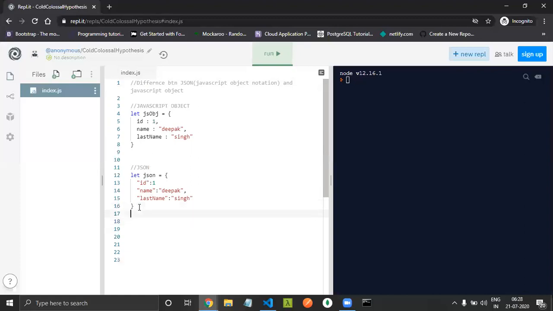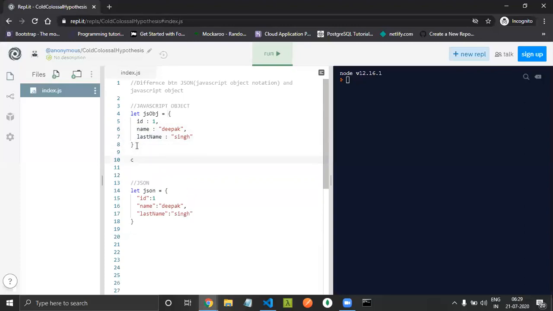Okay, first let's see. We'll convert this JavaScript object to JSON. But first, one more thing. Let's see, if you want to fetch the value of this ID, how would we do it? How did we used to approach it? If you want to fetch the value of ID, or of name or last name, how did we used to approach it?